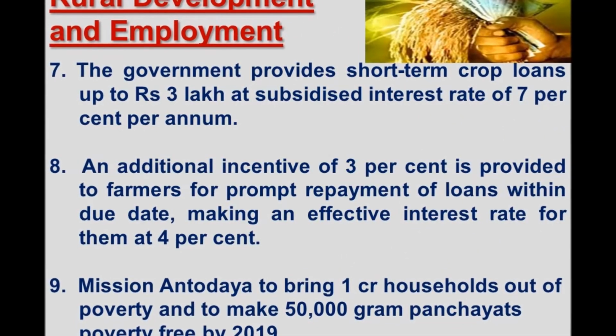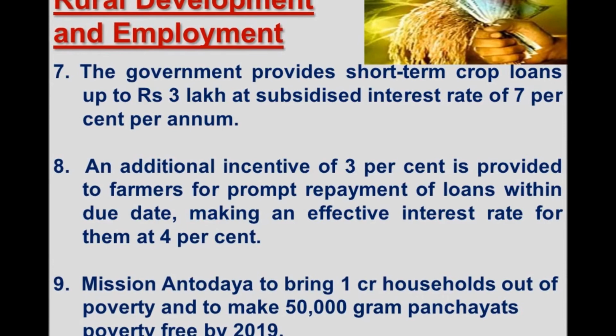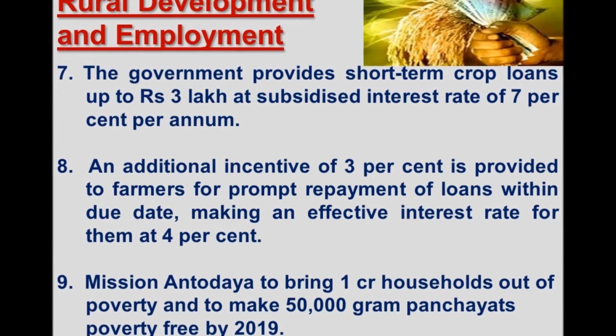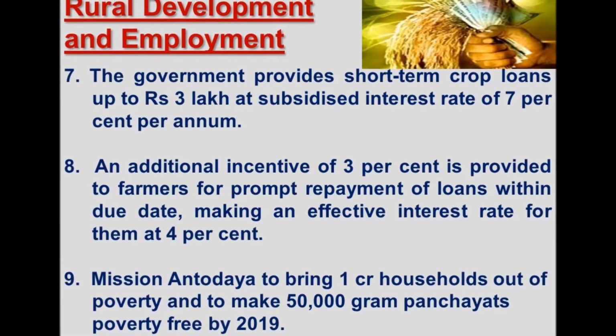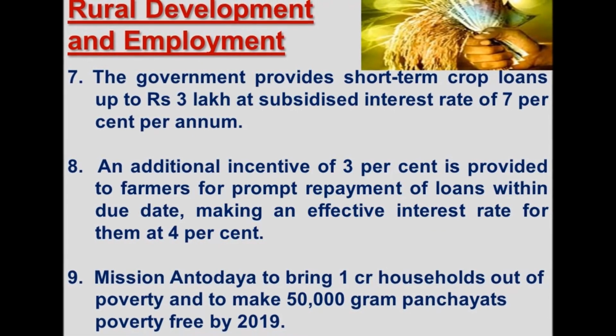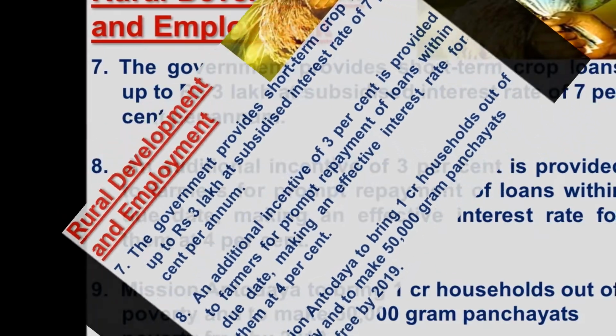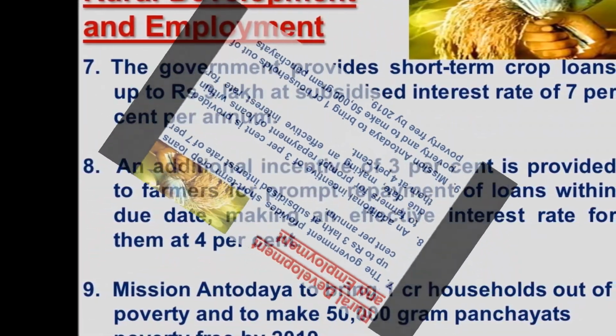Government will provide short-term crop loans of 3 lakh, and the interest rate will be 7% annually, and there's an incentive for the farmers. Those who make prompt payment within the due time will get a 3% incentive, and the interest rate then will be only 4%.